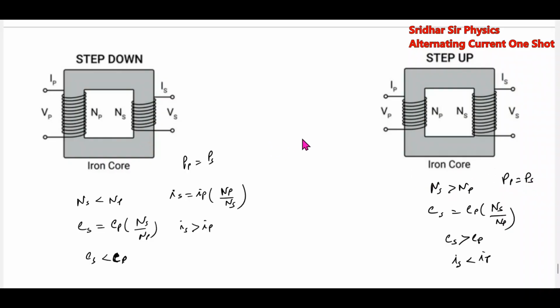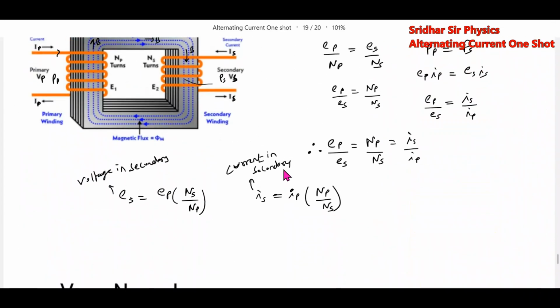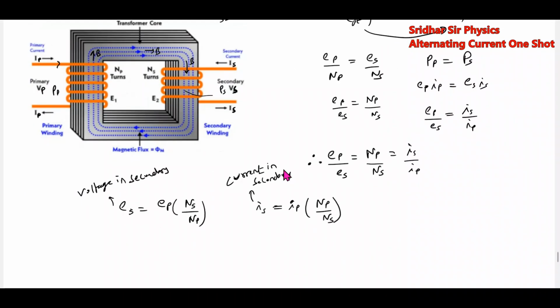Next again, what are the losses? There are many losses. What are the losses in the transformer? Flux leakage is one. Next, copper losses. The copper wire will have resistance, as we have already seen, so some heat will be generated. This is copper loss. Flux leakage: the whole flux generated by the primary may not link the secondary. That's called flux leakage.